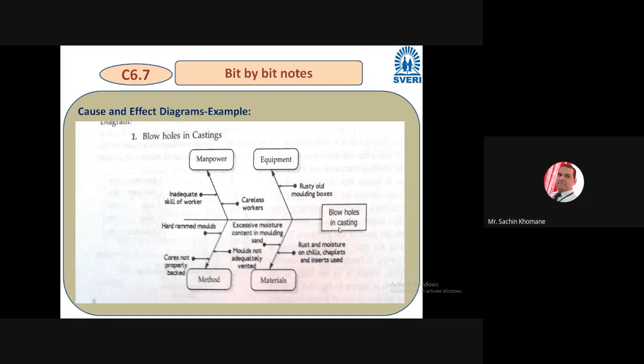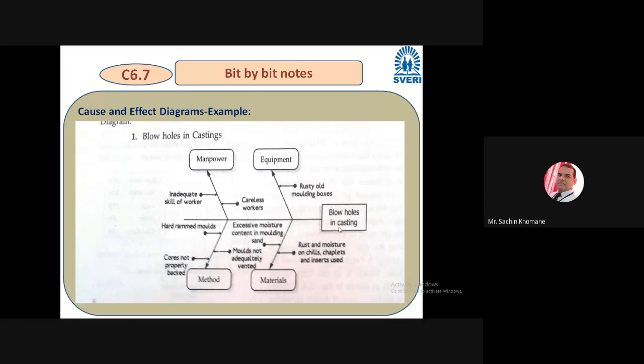For example, careless worker. Worker is very casual. Worker is careless, and he is not doing his job properly, carelessly. He is not pouring that molten metal properly. So this may be one cause, and that's why the defect or effect, you can say, is blowholes in casting. Then you can say inadequate skill of worker.